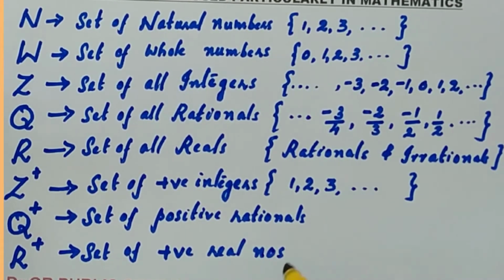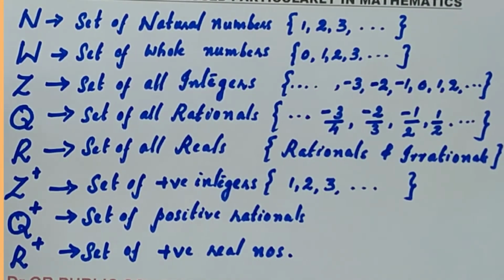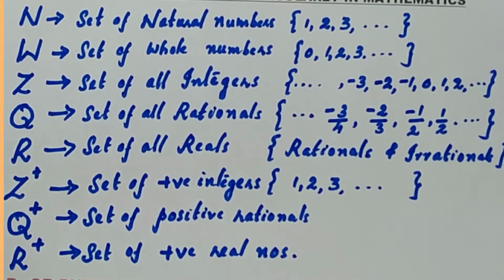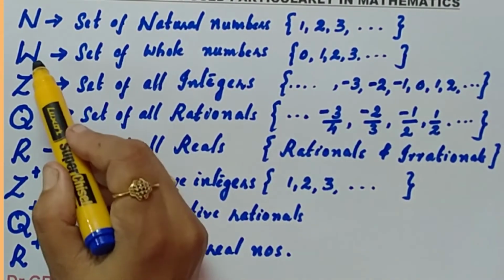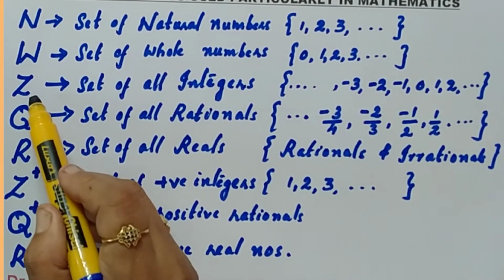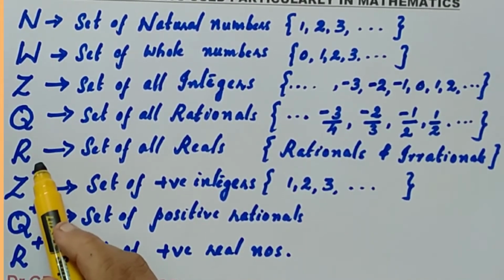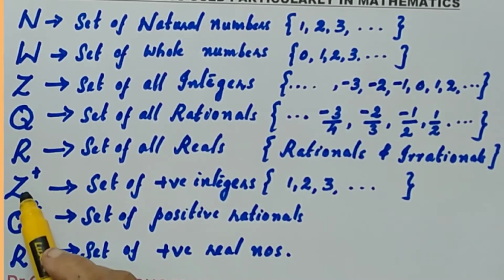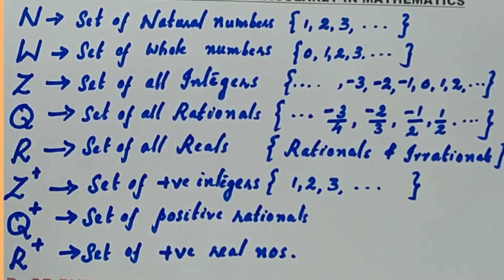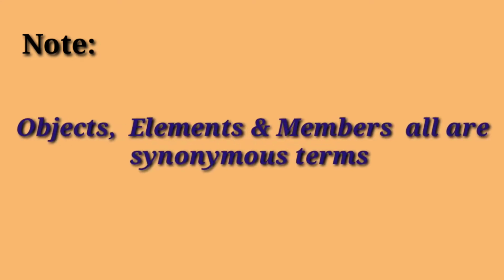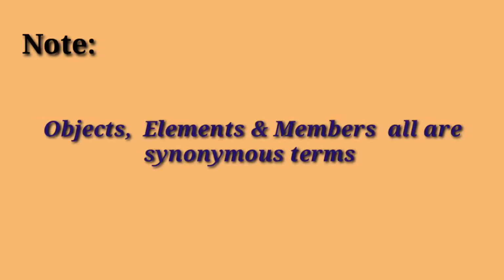So, these are the notations for the famous sets particularly used in mathematics: N natural numbers, W whole numbers, Z set of integers, Q set of rationals, R set of reals, Z plus set of positive integers, Q plus set of positive rationals, and R plus set of positive real numbers. Note that object, elements and members are all synonymous terms in the case of a set.